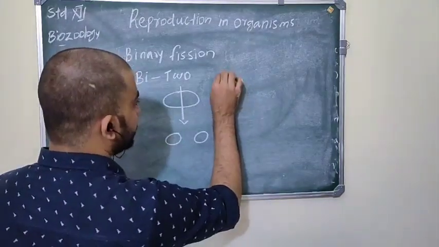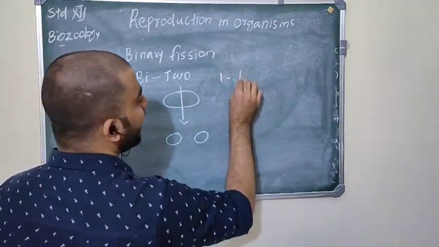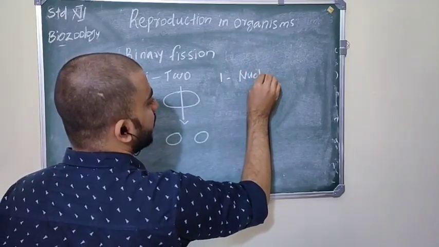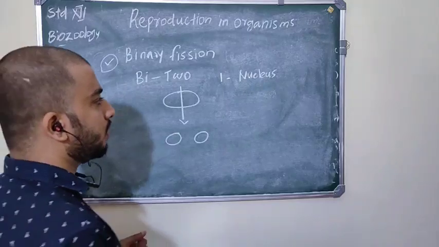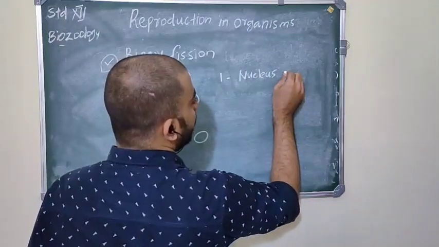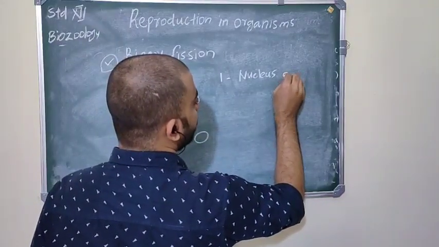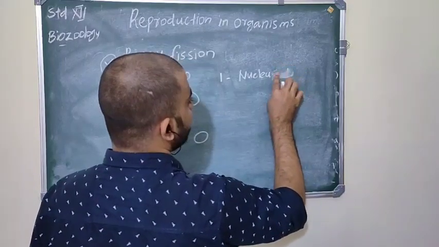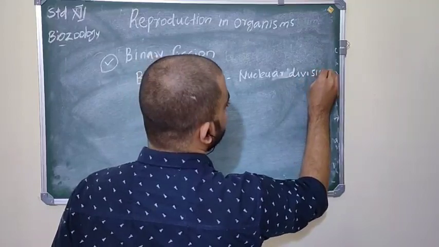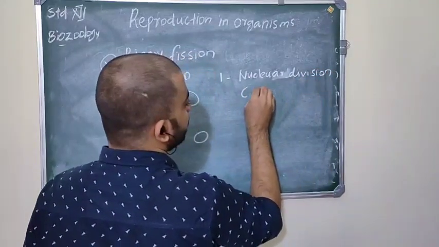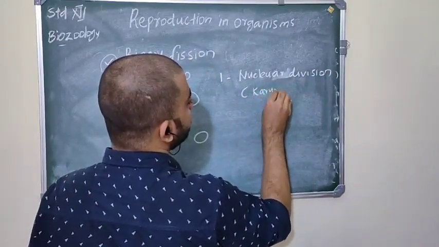First of all, inside the cell, the nucleus divides. That is called nuclear division, karyokinesis.